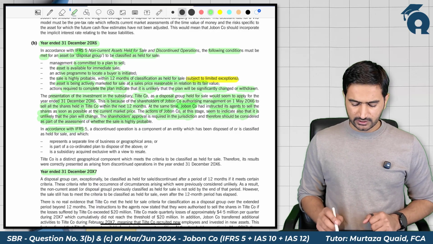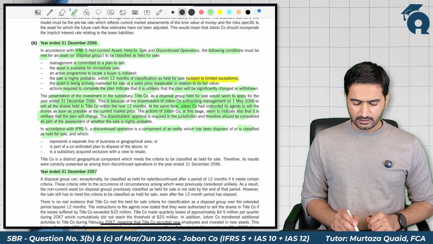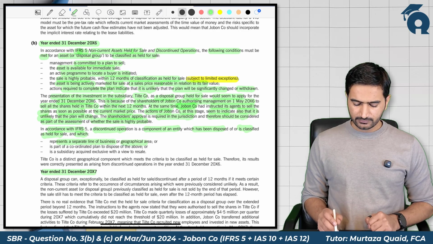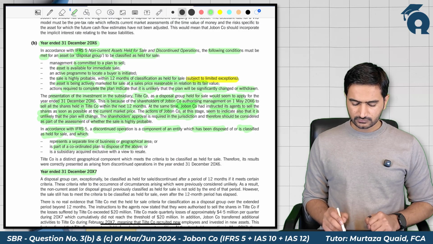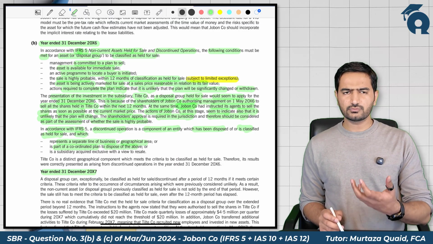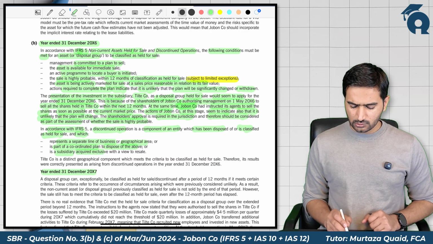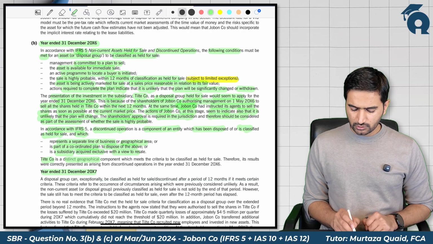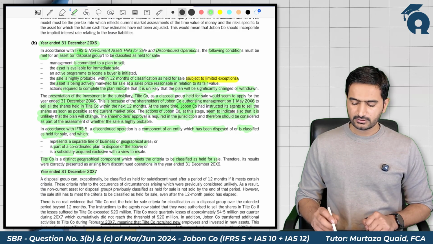In accordance with IFRS 5, a discontinued operation is a component of an entity which has been disposed of or is classified as held for sale and which represents a separate line of business or geographical area, is a part of a coordinated plan to dispose of a separate line of business or geographical area, or is a subsidiary acquired exclusively with a view to resale. The title company is a distinct geographical component which meets the criteria to be classified as held for sale.